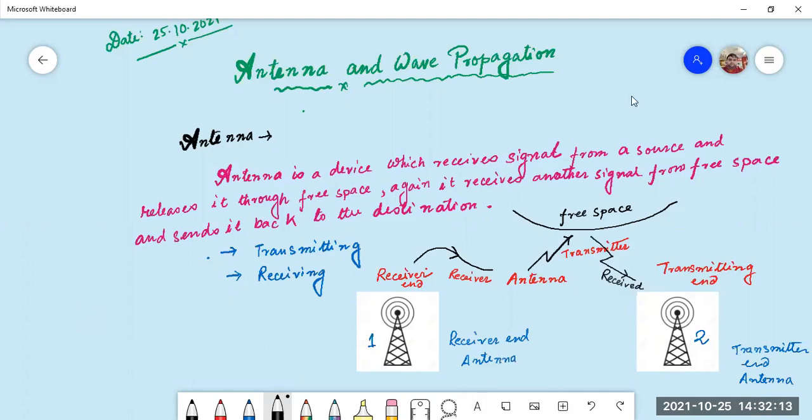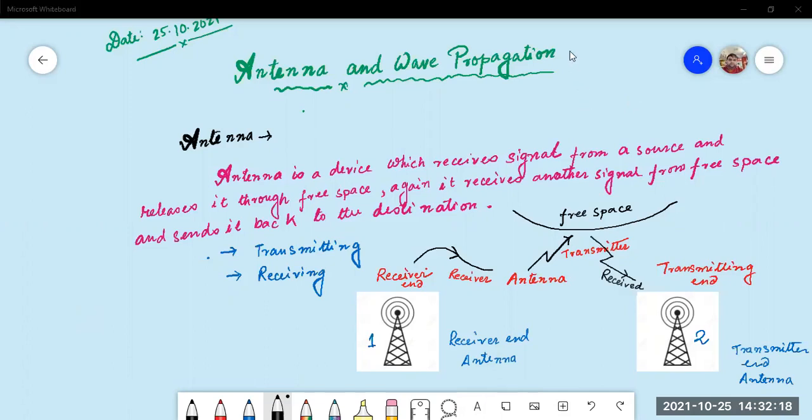This is the actual work of our antenna. This is the work we do as an antenna: just receive and transmit, and transmit and receive. Understand? So the antenna's principle, that is the first thing: it is transmitting and it is receiving. I think everybody has understood the first portion. Any problem?